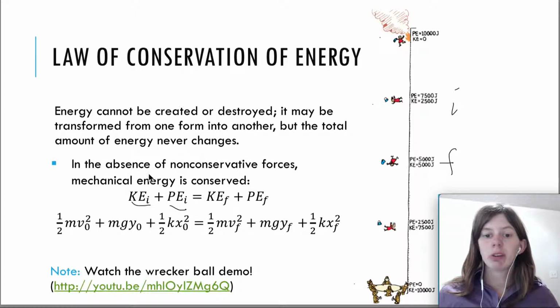So we have only talked about one type of kinetic energy, the regular kinetic energy 1/2 mv squared. And then we've talked about two types of potential energies, the gravitational potential mgy and the spring potential energy 1/2 kx squared. So both of these are potential energies, which is why they are added. I've used the 0 subscript to represent initial. I could have written i here, it doesn't matter, i or 0. And then I've rewritten all of those three types of energies with an f subscript to represent the final quantities. So this is the equation that we're going to learn how to use in this video.